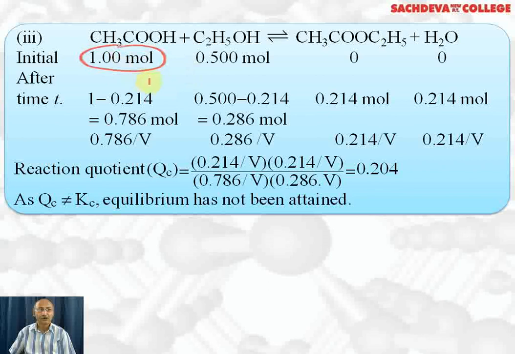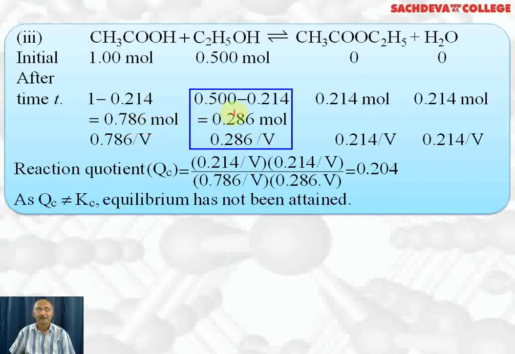Now we have 1 mole of acetic acid initially and 0.5 moles of ethyl alcohol initially. Ester and water are equal to 0 initially. After time t, 0.214 moles of ester is formed. It means 0.214 moles of acetic acid has reacted. So the remaining concentration, not at equilibrium, rather at a particular stage, is 0.786 moles.